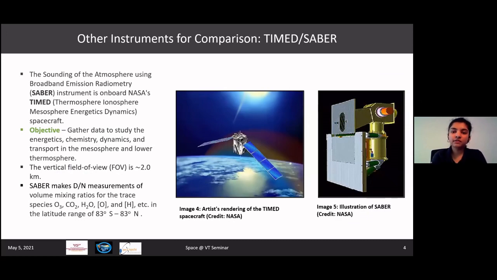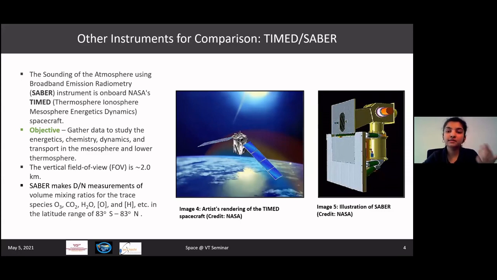The first instrument that we use for comparison is SABER, which is on board the TIMED spacecraft. Here, image 4 is an artist's rendition of what the TIMED spacecraft looks like, and image 5 is what the SABER instrument looks like. The basic aim of the SABER instrument is to gather data and to diagnose the chemistry and dynamics of the transport in the MLT region. And the vertical field of view is approximately 2 kilometers.